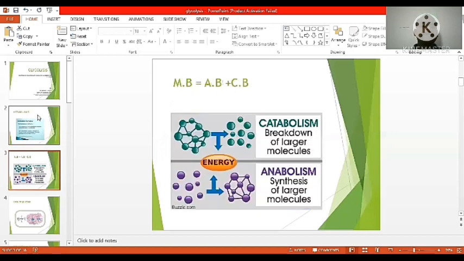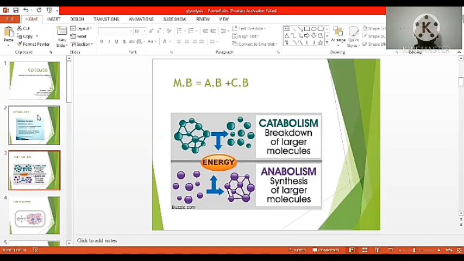In another way, metabolism is a combination of anabolism and catabolism. What is meant by anabolism? Anabolism is a constructive pathway, catabolism is a destructive pathway. In anabolism, it is the synthesis of larger molecules from simpler molecules. In catabolism, it is the breakdown of larger molecules into simple molecules. So anabolism is the constructive way and catabolism is the destructive way.